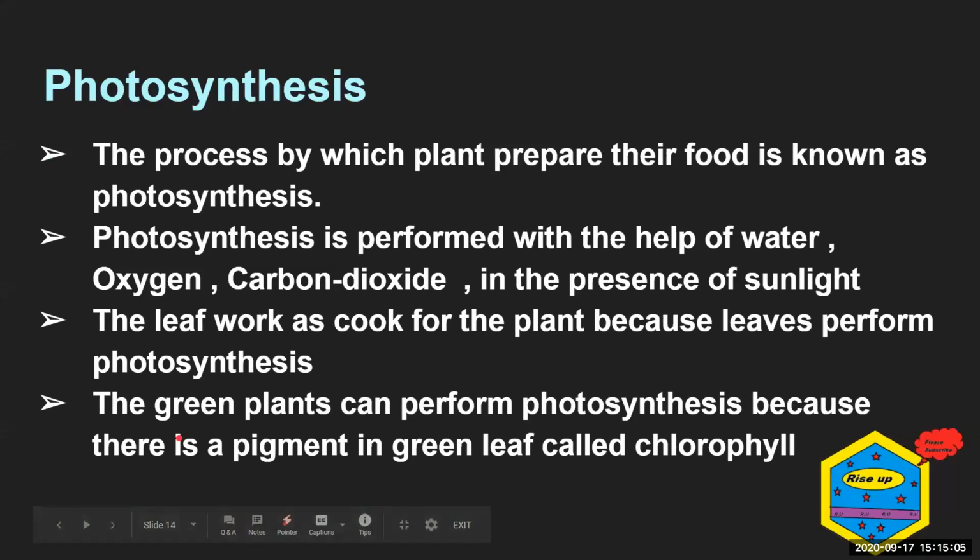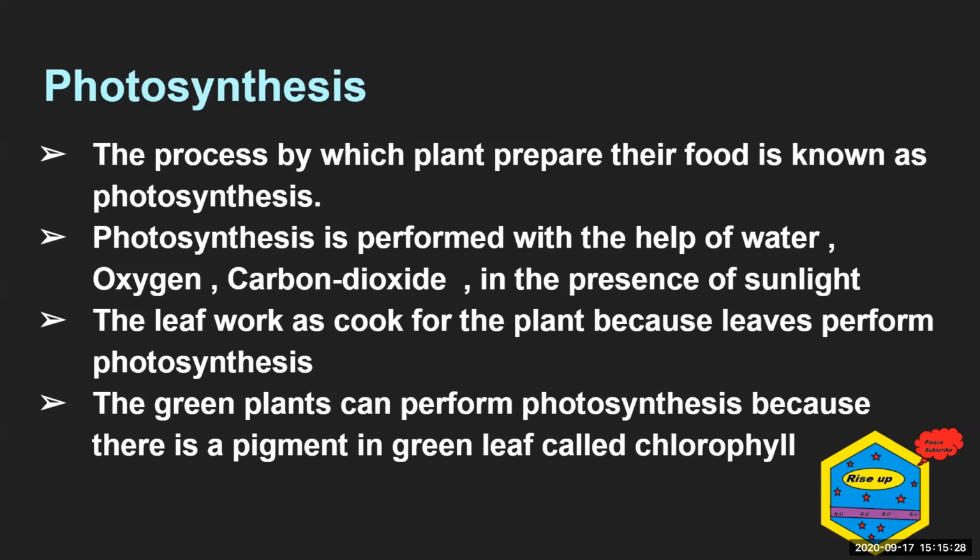Now plants also eat something, but they don't use any source. They don't use animals or humans for preparing the food. They prepare their food from water, oxygen, and carbon dioxide. They mix all of these and prepare the dish.